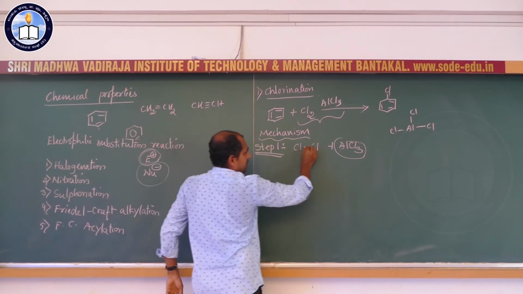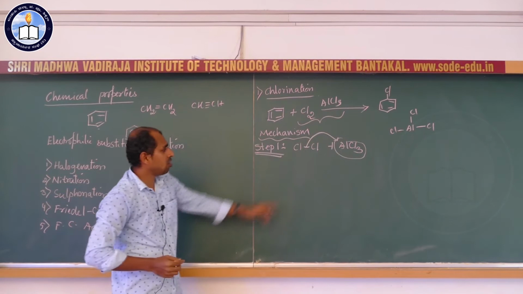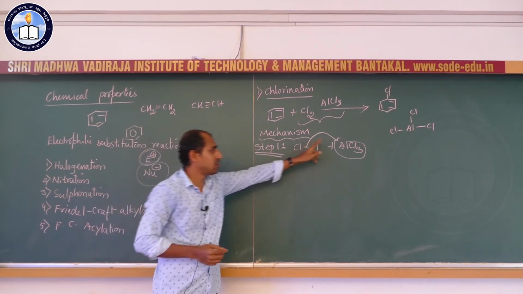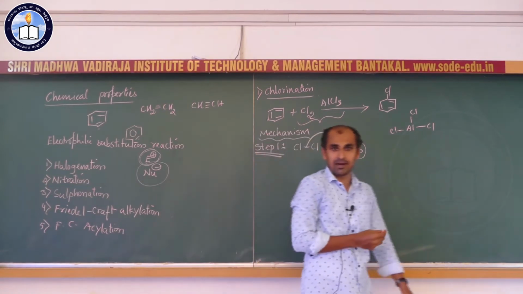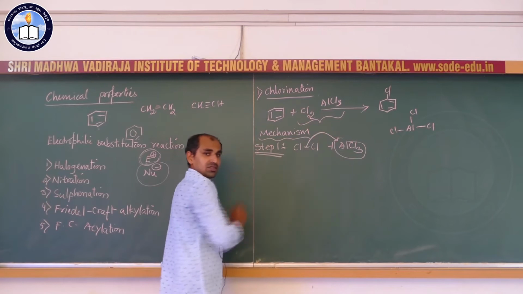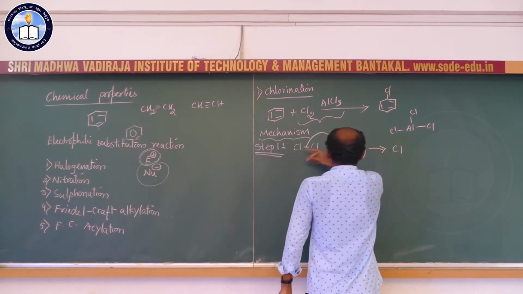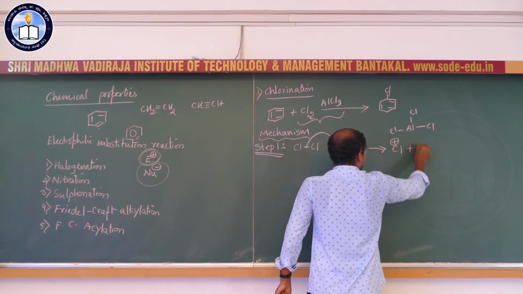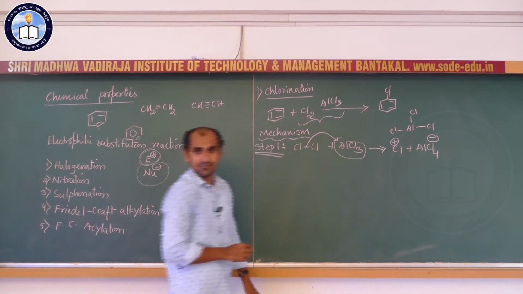So, when aluminum chloride reacts with chlorine, this chlorine donates one of its Cl atoms along with this bond pair of electrons to aluminum chloride. The reason is it is an acceptor of electrons. So, this bond pair of electrons along with this chlorine atom is given to aluminum chloride. So, this Cl gets a positive charge and AlCl3 converts into AlCl4 minus.